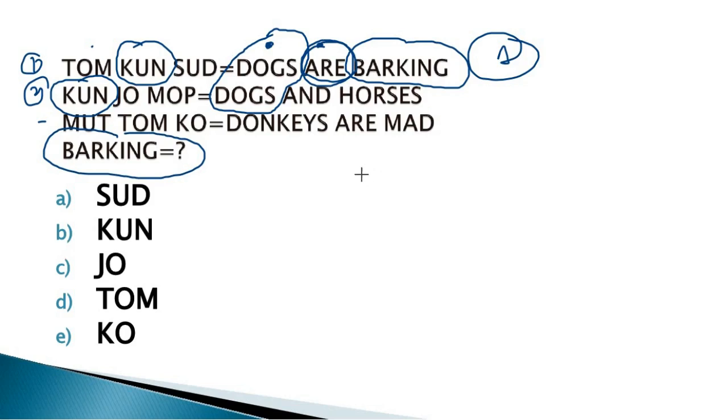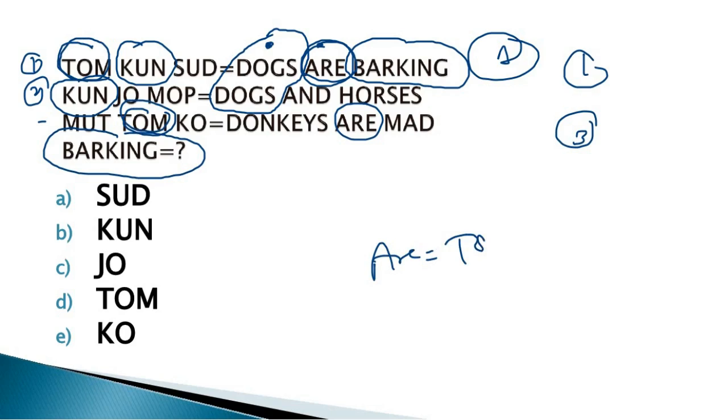If we find the coding for "are" in statements 1 and 3, you can clearly see "are" here and here. Tom is similar in both, so the coding for "are" is TOM, and the coding for dogs is KUN.